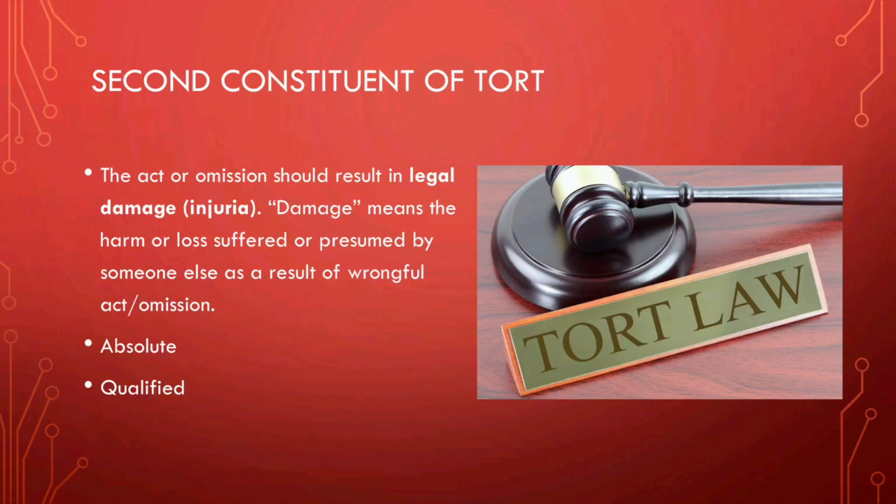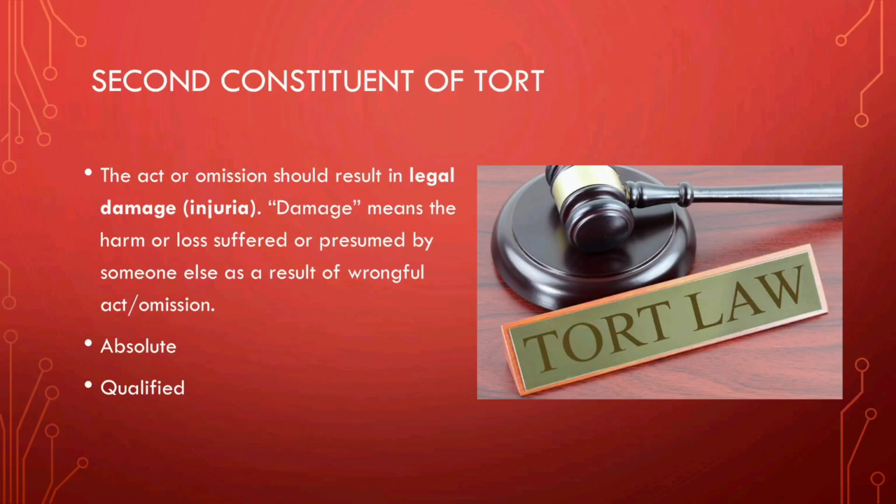In any kind of wrongful act, or as we may say a tort, the complainant is required to prove that legal damage has occurred to him as a result of the defendant's action or omission. Legal damage is only possible if the complainant's legal right has been infringed. Under tort, no action for damage is possible if no legal right is infringed.